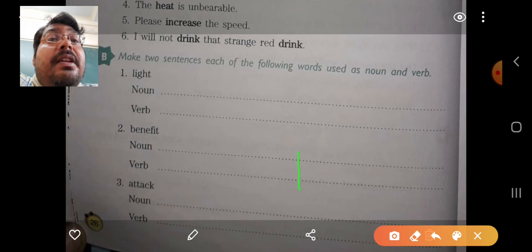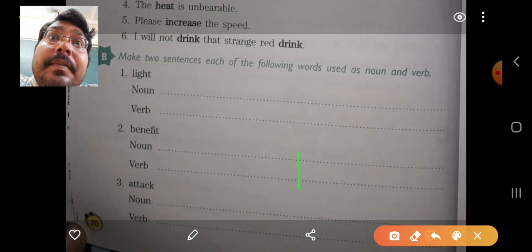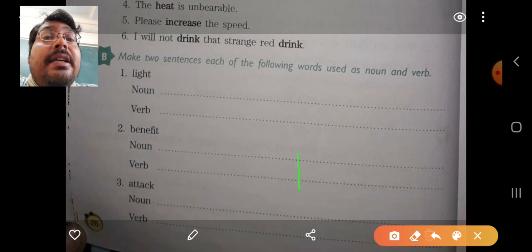For example, the benefit of exercises is good health, so that is the benefit itself. And when I want to use it as a verb, like, exercises benefit our health. So the exercises are doing the action of benefiting, so then it will be a verb.